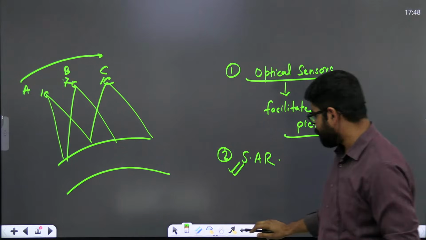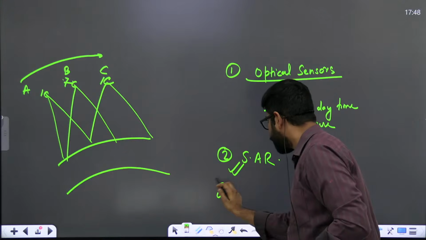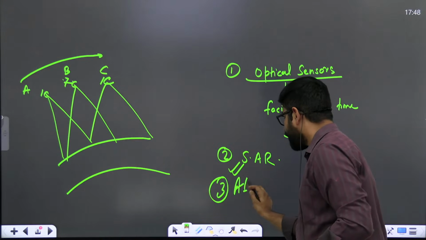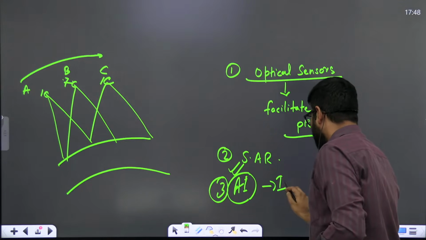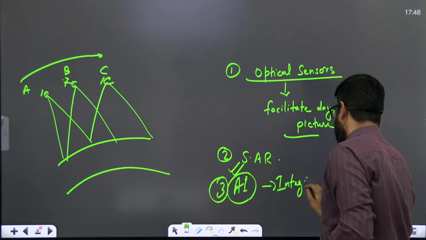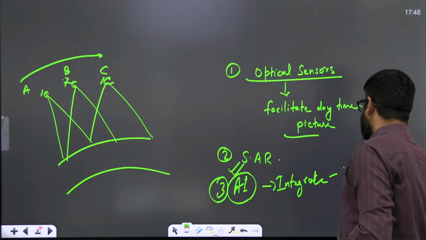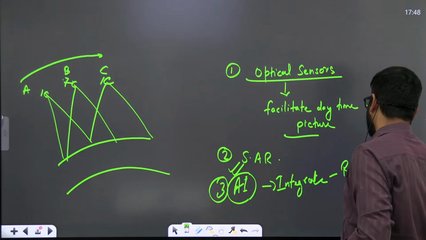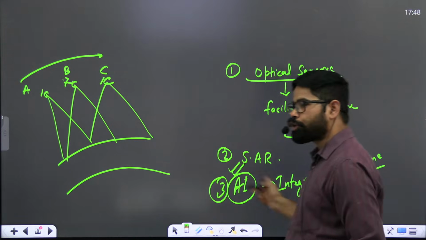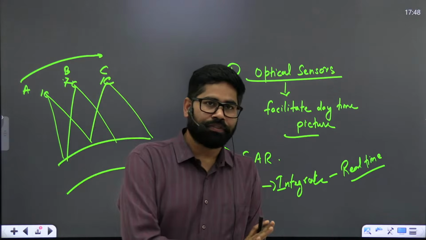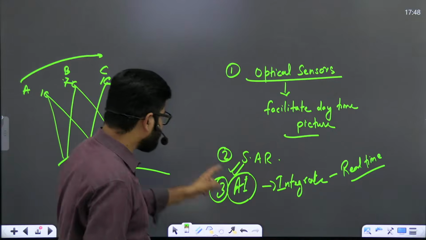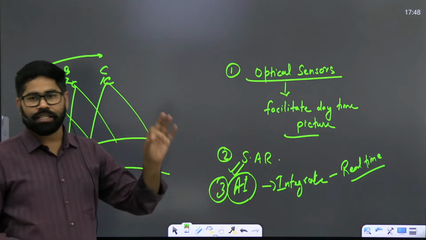Now at the same time we have to use the third portion, use of AI to integrate both images, and this is going to be done in real time, automatic integration. So these are the three major features which we see in the case of this Drishti mission.